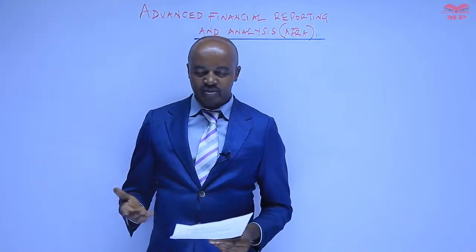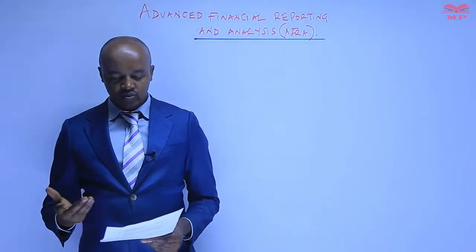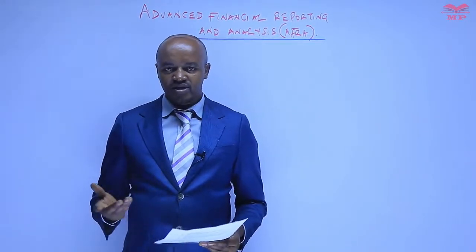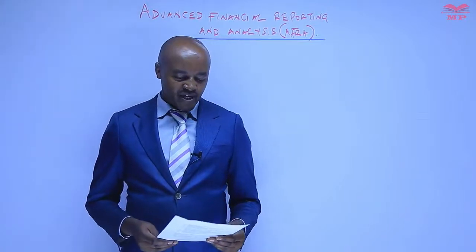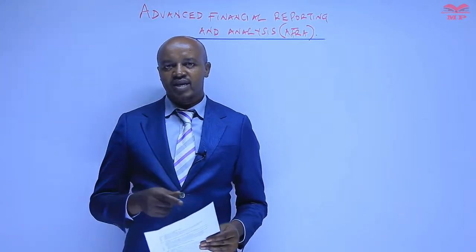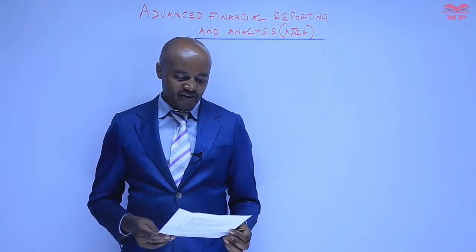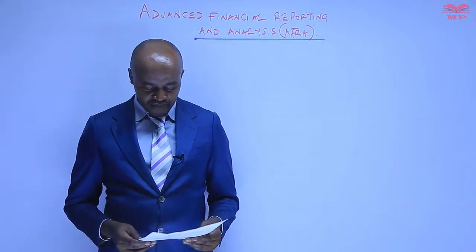I've mentioned some of them, including accounting for deferred taxes, even at the group level, accounting for things like leases, accounting for things like financial assets and financial liabilities. So therefore, those are the learning outcomes. Once you have done this particular paper, and by the end of the day you have passed Advanced Financial Reporting, then those are some of the things you should be in a position to do.